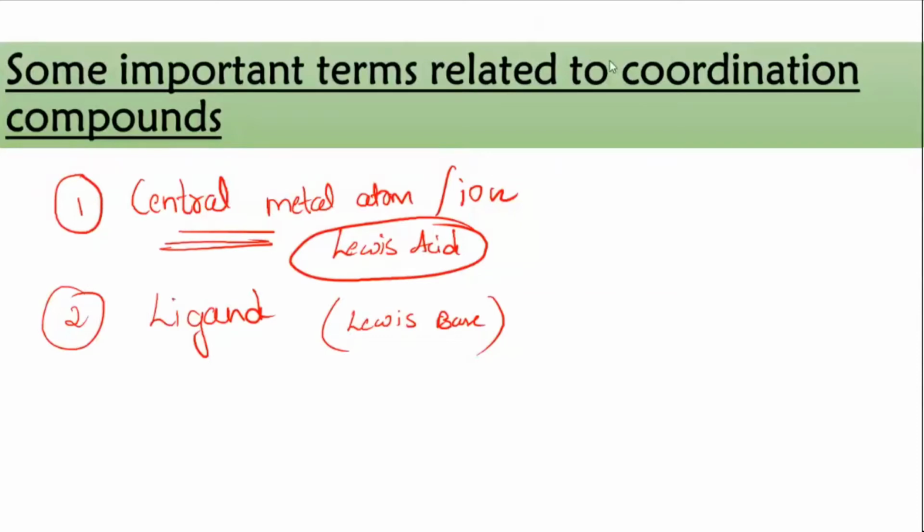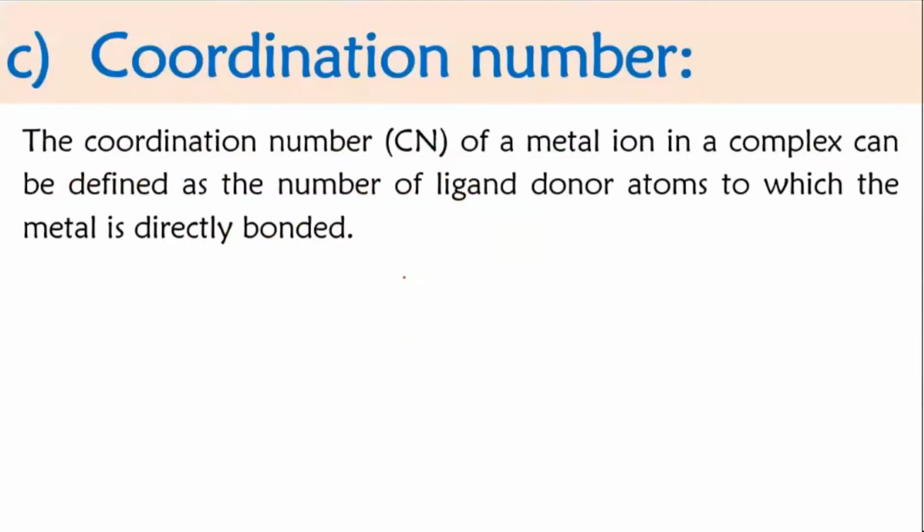So we'll move on with the third term, the next one, that is coordination number. Coordination number is with respect to the metal. If you have a central metal atom, how many ligands are exactly attached to that metal, that will be called the coordination number.